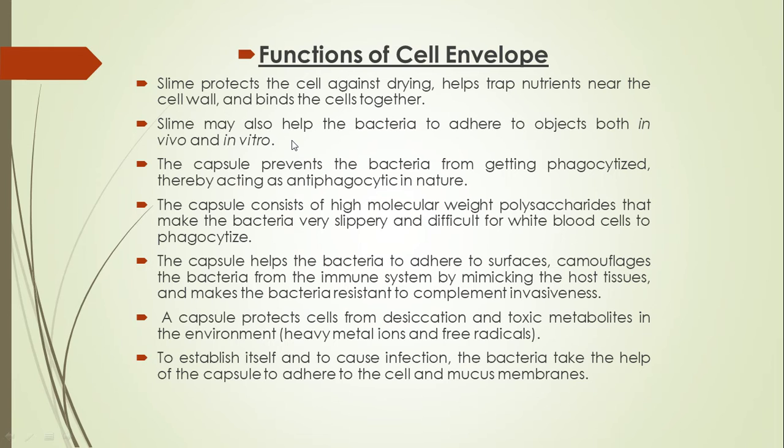So if the outer cell envelope, which we called glycocalyx, is loosely arranged then we call it slime, and slime has these two functions. Then if it is thick and tough, it is called a capsule, and as the name indicates, it is the outer layer and everything else is inside it. So it is thick and tough. It prevents bacteria from getting phagocytized and thereby acts as anti-phagocytic in nature.